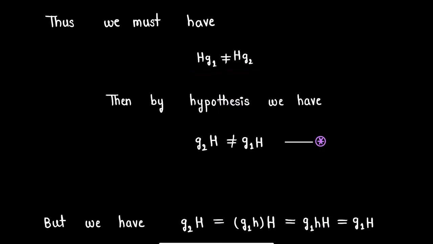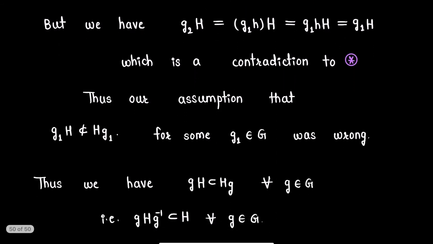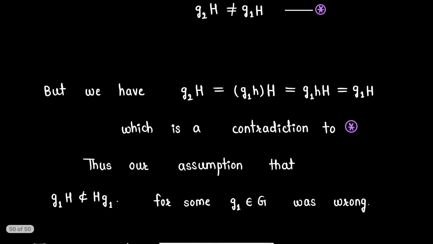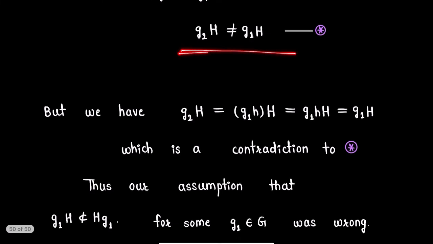Then if this is true, by hypothesis we have g2H is not equal to g1H. We call this expression star. But g2H can be written as g1hH, and g1hH will be just g1H, since h is an element of subgroup H. Here we get g2H is the same as g1H, but this is a contradiction to star, since in star we have g2H is not equal to g1H.